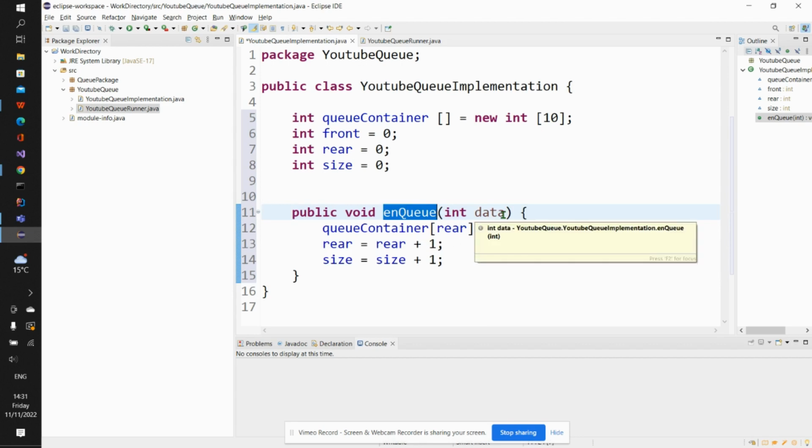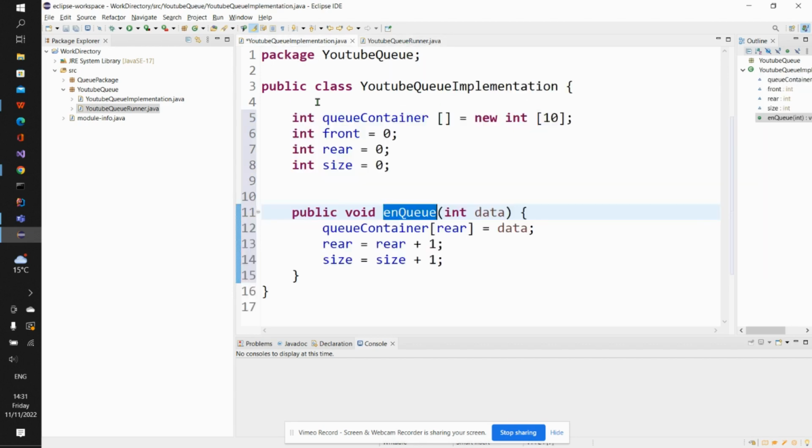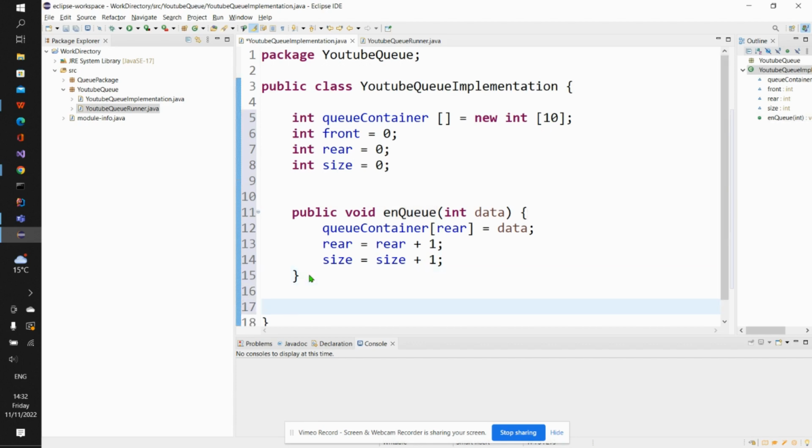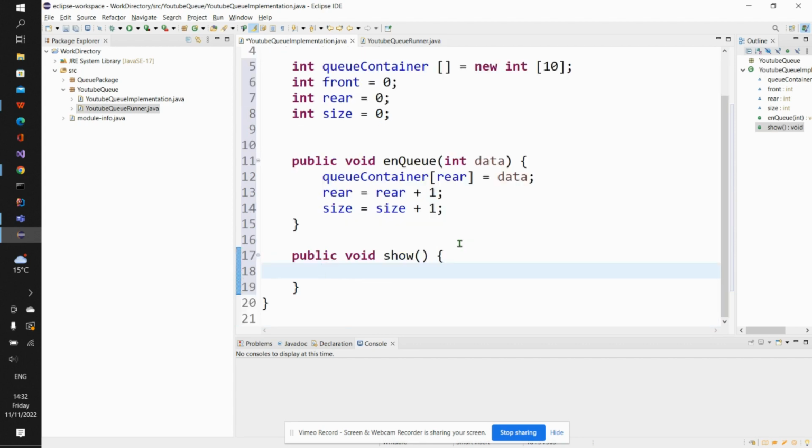So the next thing I will quickly talk about before we run our program inside this file is that we must also have a way to show all the elements inside our queue, right? So now I will say let us create or implement the show operation. So I will say public void show, right? Then I open and close my curly parenthesis.